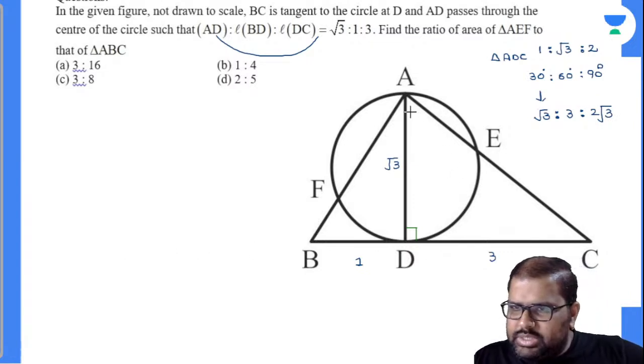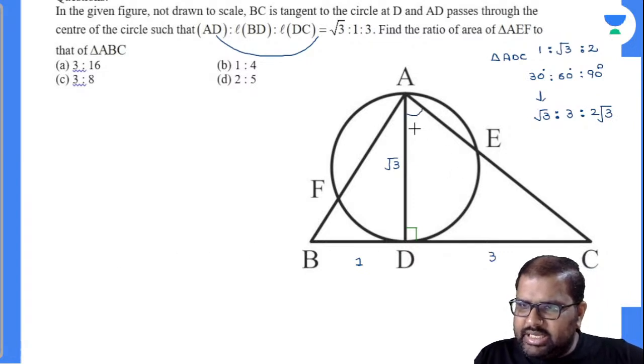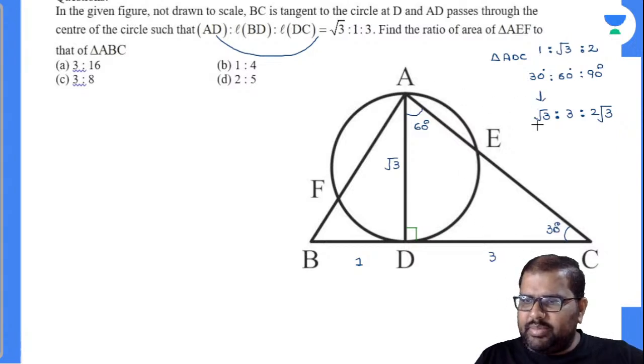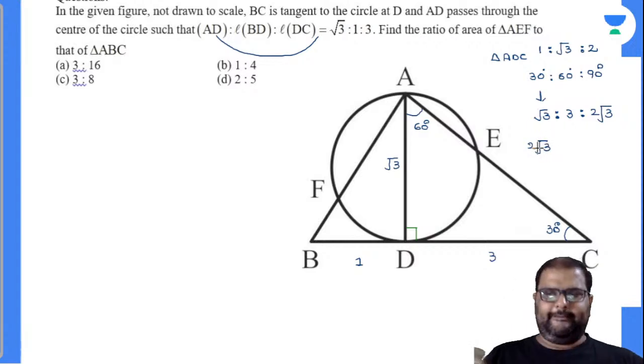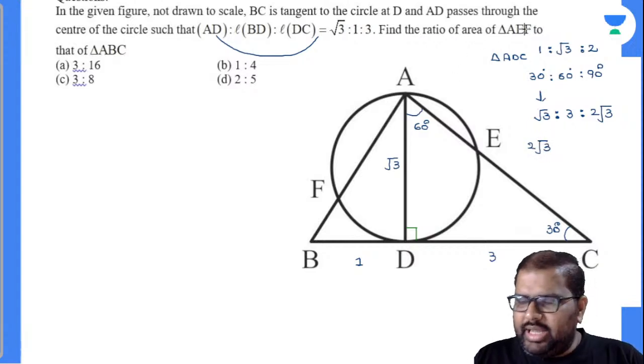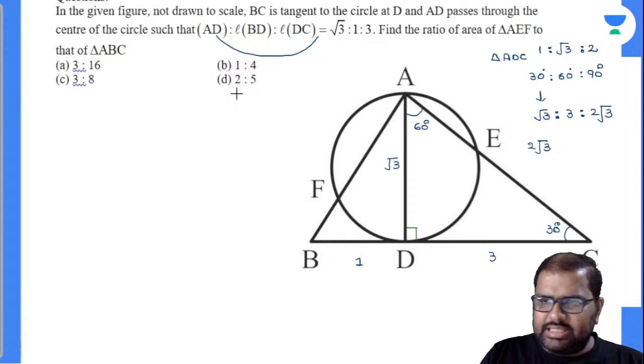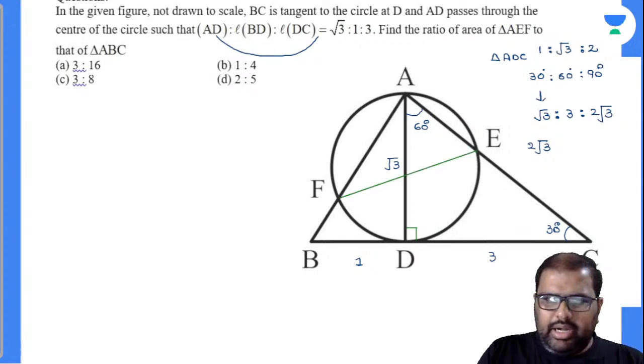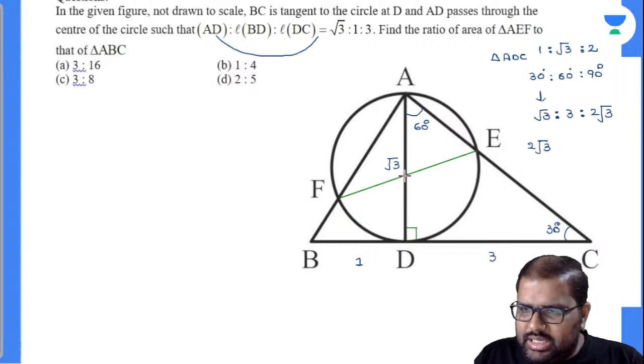Now see here, opposite to 3, it is nothing but 60 degrees here. This is 90. How much will this be? This will be 30. Okay, by this, what can I say? My AC value is 2 root 3. I got this point there. Now you are asked to find triangle AEF it seems. So I have to take a line segment here from E to F, and you closely observe there, I will take this point as the center of the circle.